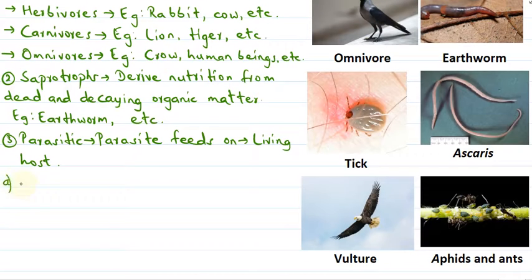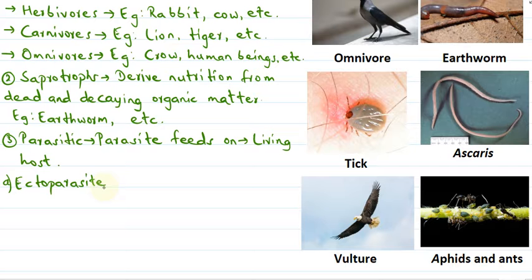This parasitic form of nutrition can be of two types. One is the ectoparasitic form of nutrition, or ectoparasites. So what are these ectoparasites? Ectoparasites live outside the body of the host. For example, lice, they live on the head, right?